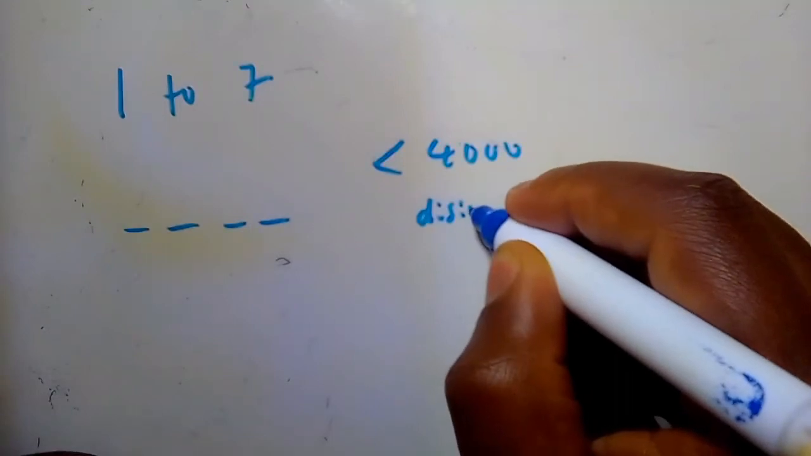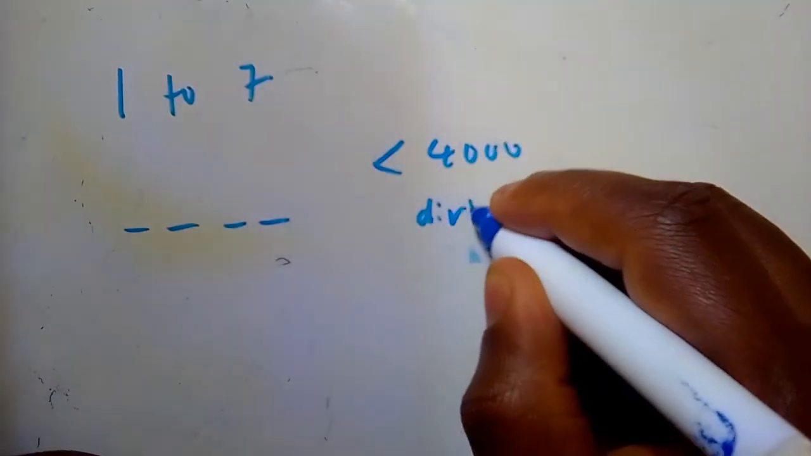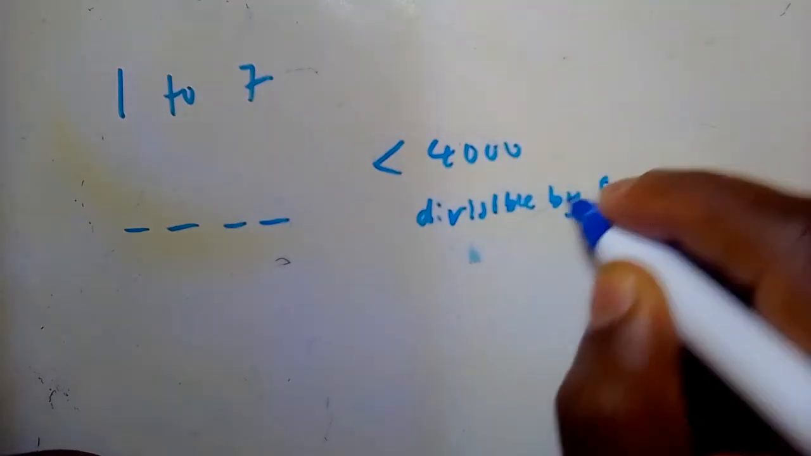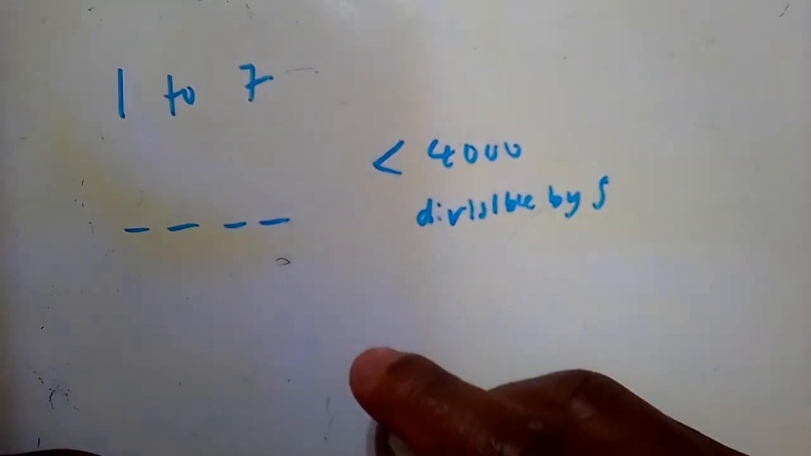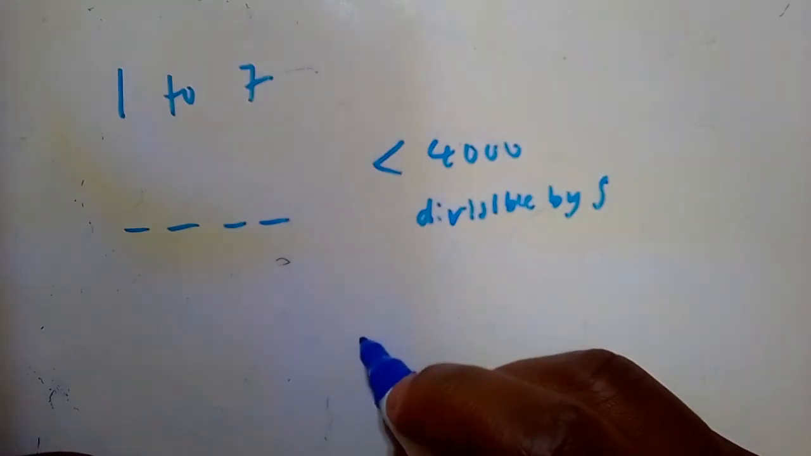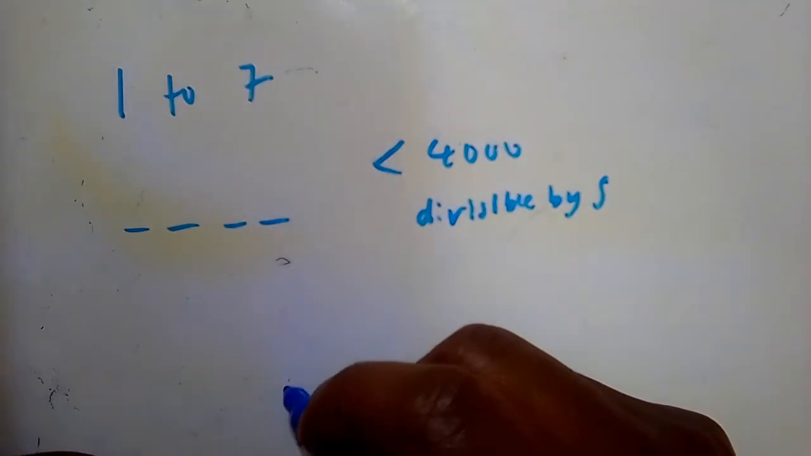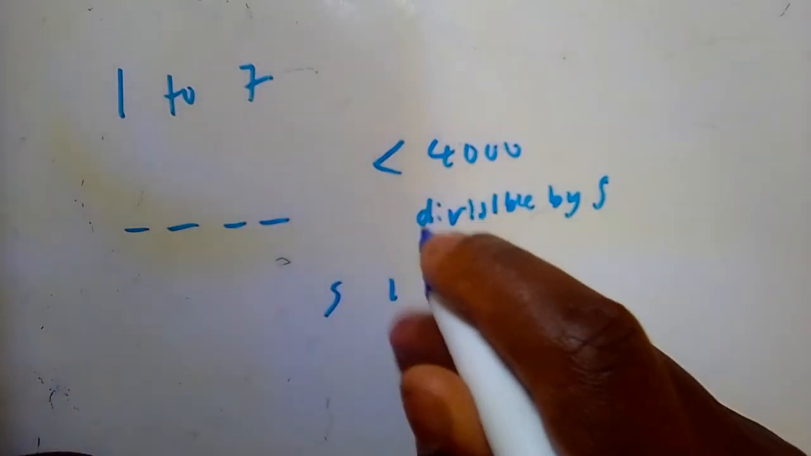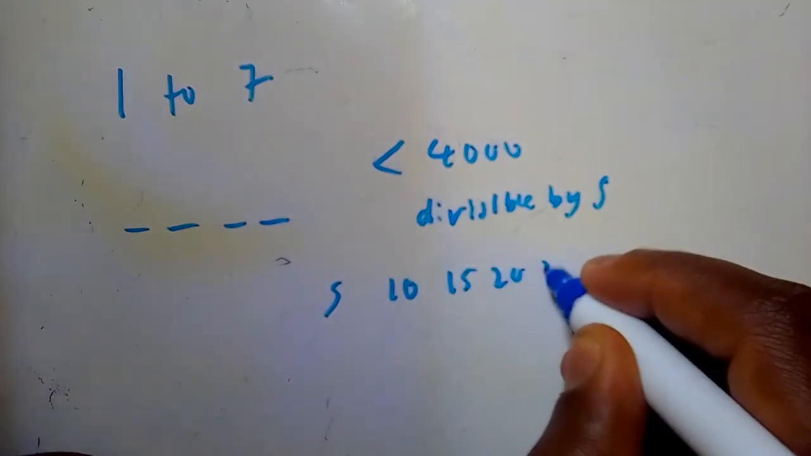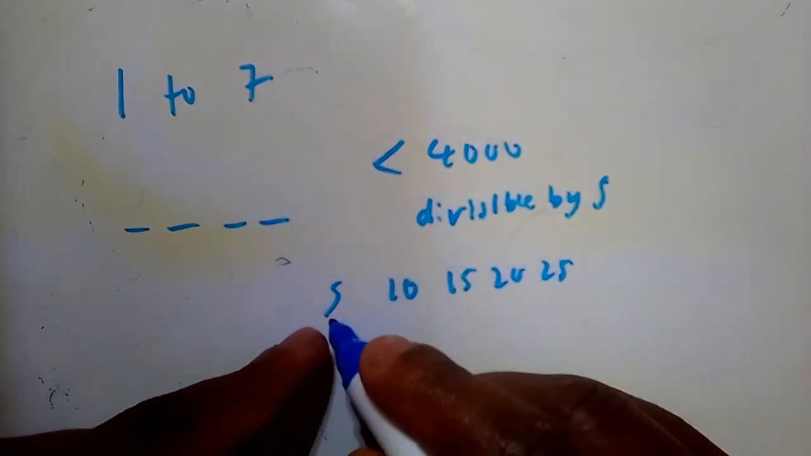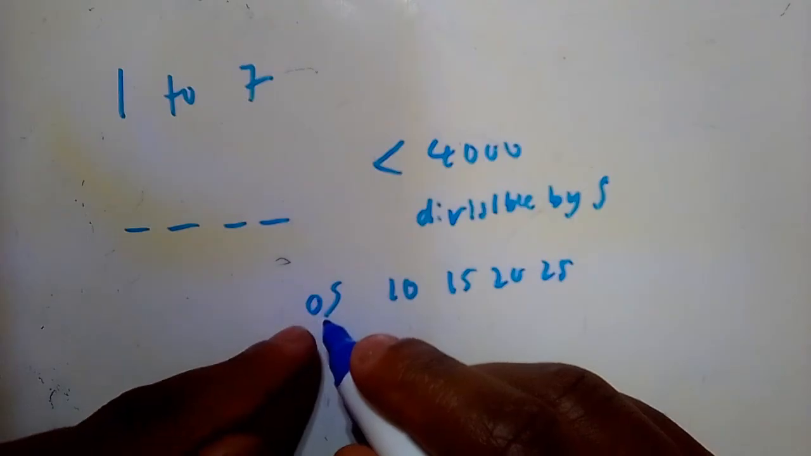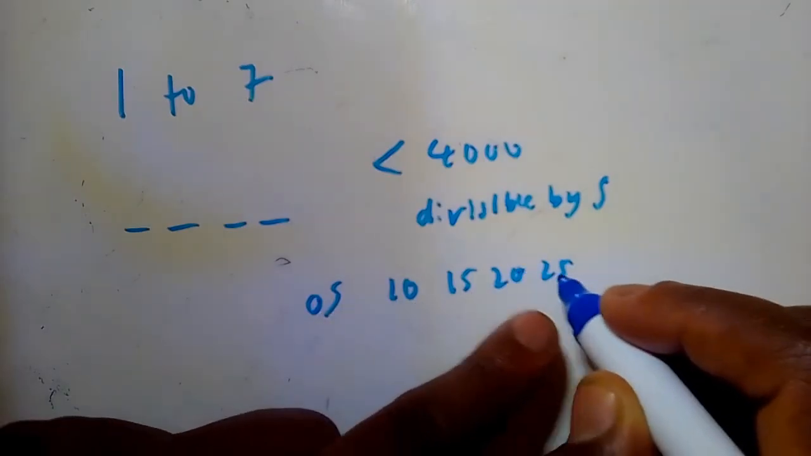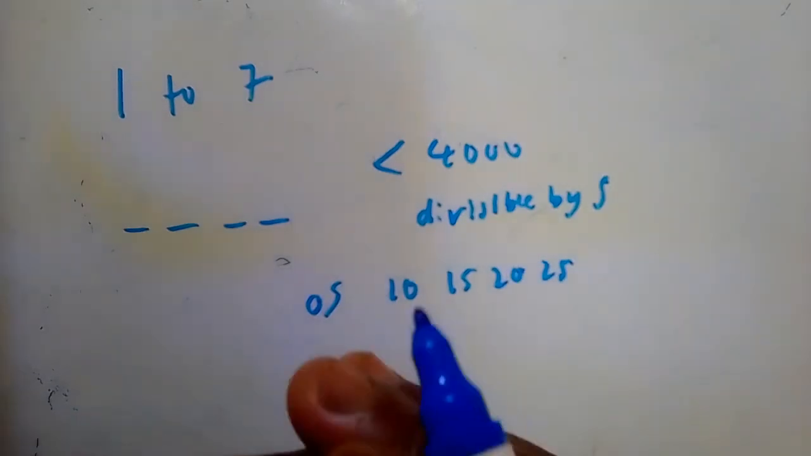So they ask you how many codes can be formed if the code that is formed must be less than 4,000 and must be divisible by 5. So for something to be divisible by 5, it has to end with a 5 or a 0, right? Notice the multiples of 5: 5, 10, 15, 20, 25. Notice the last digit, it's 5, 0, 5, 0, 5. So it will continue becoming 5, 0, 5, 0 until it gets bigger.